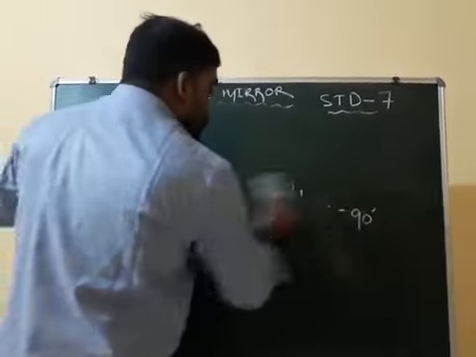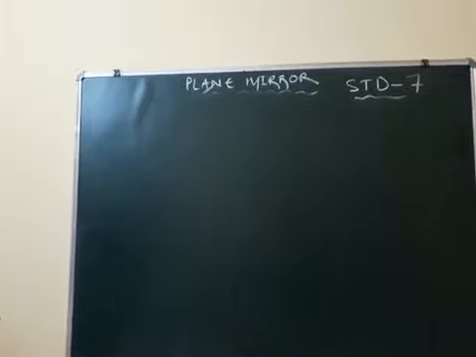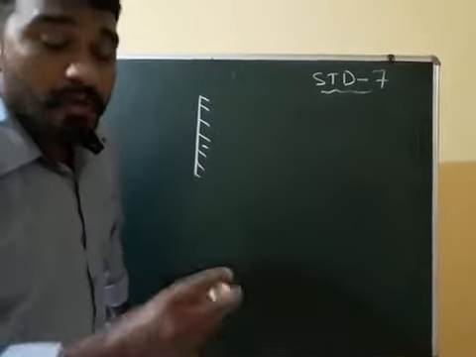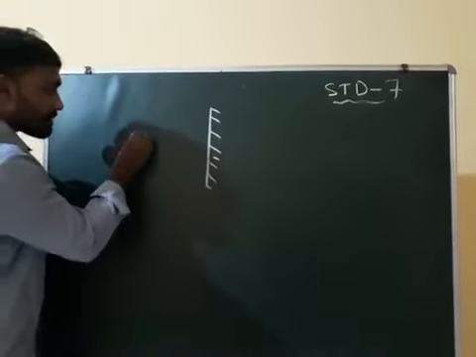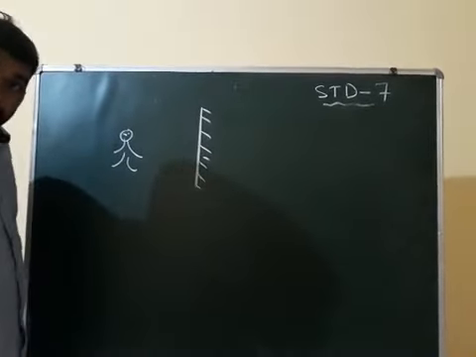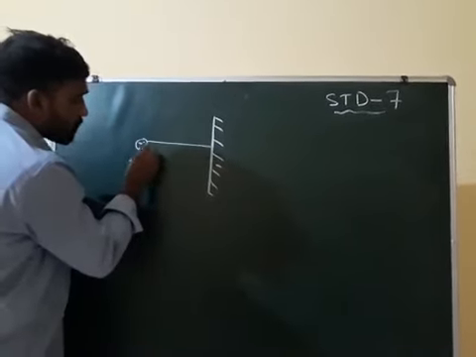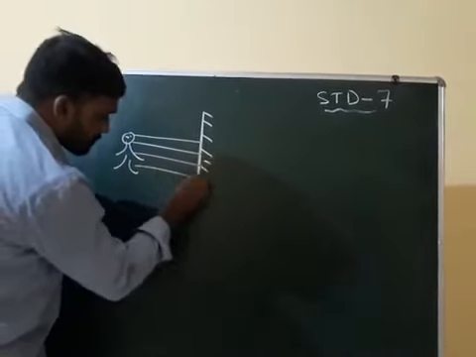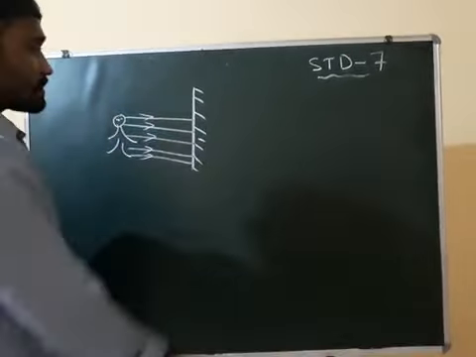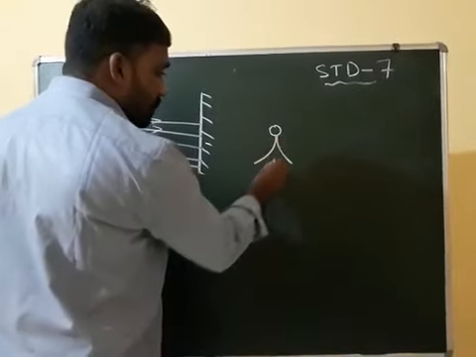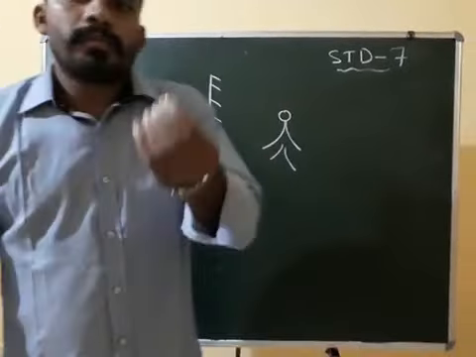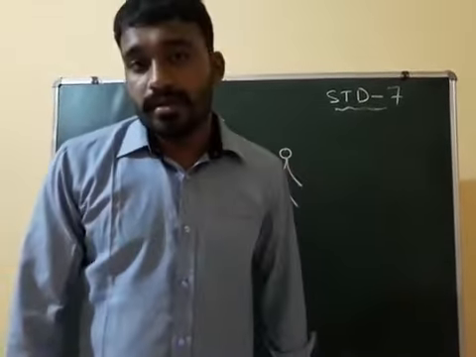Next is image formed by a plane mirror. Suppose a person is standing here and this is the mirror. Then the ray of light falls on the mirror or not? Yes or no? The ray of light from the object will pass towards the mirror. Then the image will form at the backside of the mirror.